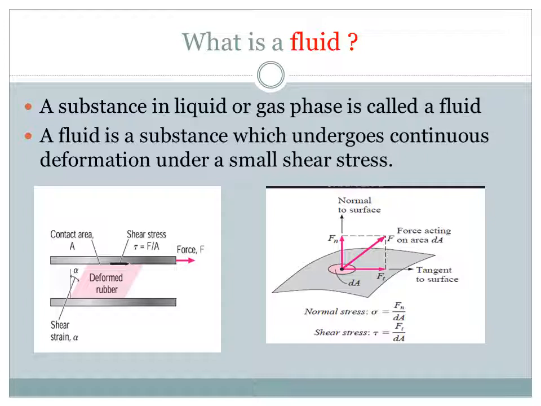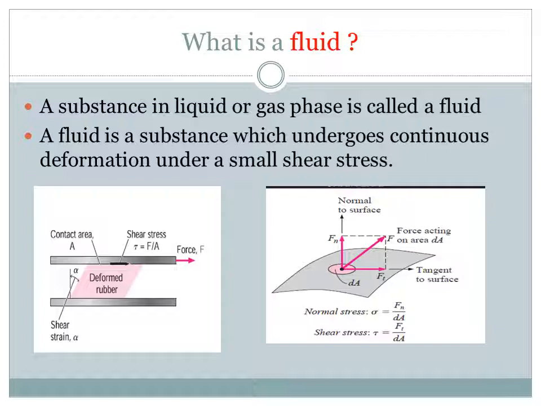There is a block of rubber, with two plates, one above and one below. A parallel force F is applied on the top plate, so there will be a shear force equal and opposite to this force. This shear force per unit area is called shear stress. Now I hope you are clear with this figure.